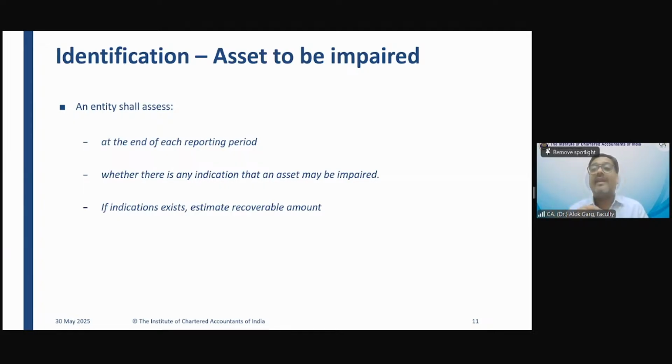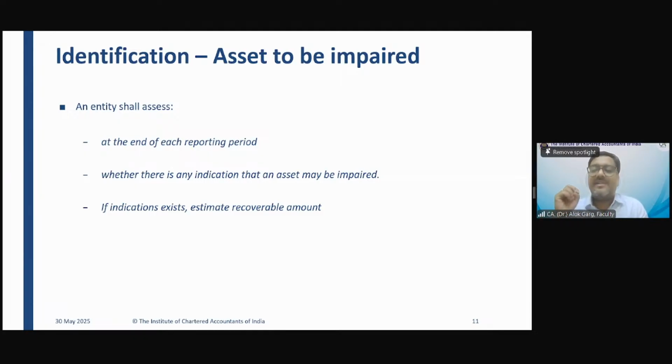When this COVID came, a lot of companies assessed for the impairment. Typically, the tour and travel industry, hotel industry, the entire business was stopped. The airline industry, no flight was flying. So all these companies operating in this tour and travel industry have gone through a detailed impairment assessment, right? So friends, it is important to identify which asset may be impaired. For example, I'm using this mobile phone since last 3 years.